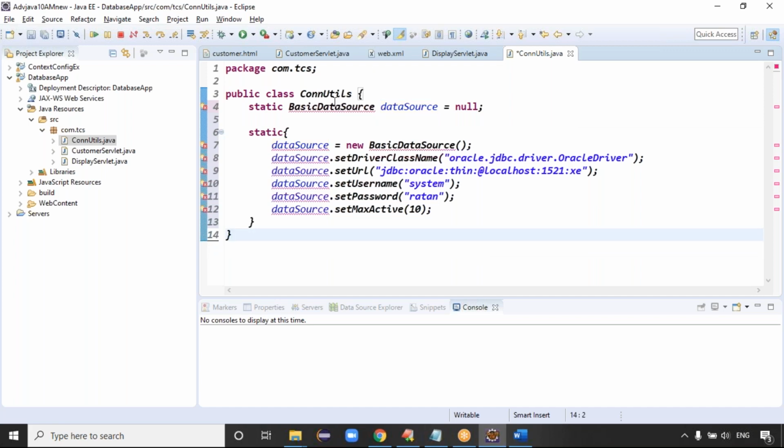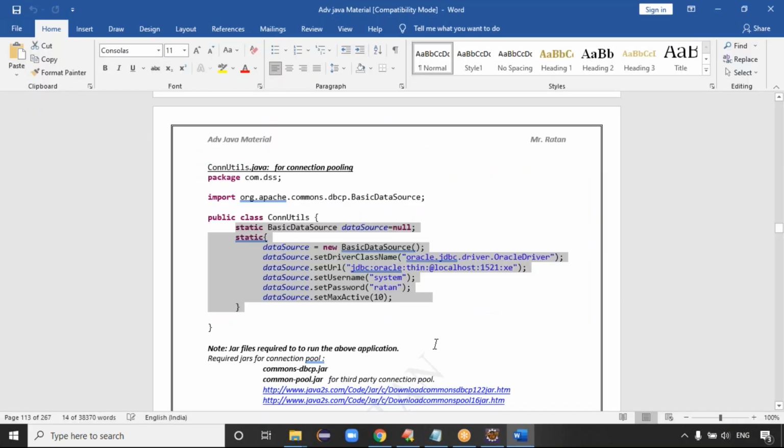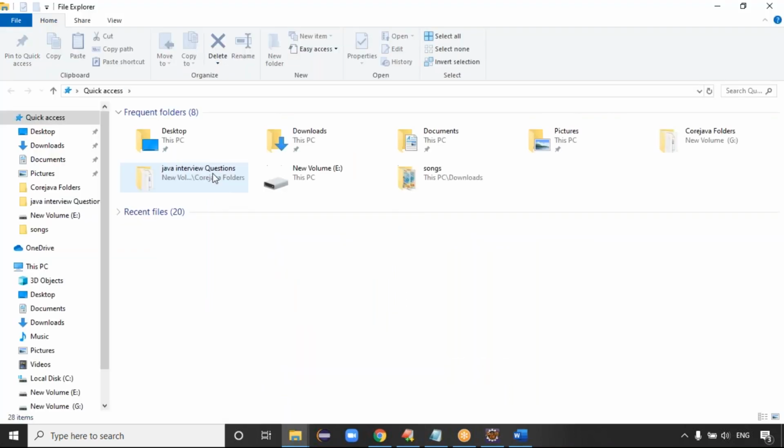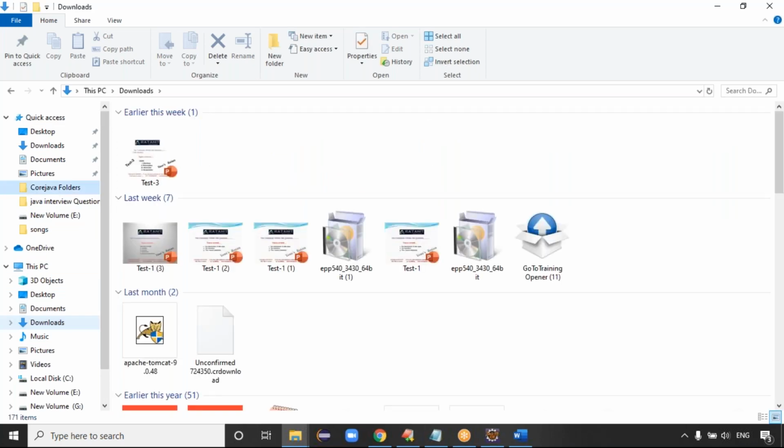So first you have to download the jar files, guys. For BasicDataSource, the jar file is commons-dbcp.jar, and commons-pool.jar. A total of two jars are required. Let me download the commons-dbcp and pool jar files. I think they are in downloads, let me check that the files are available.